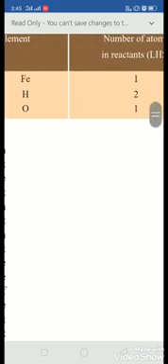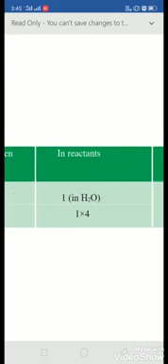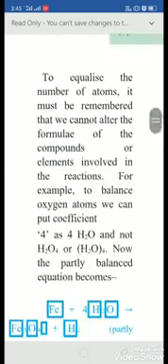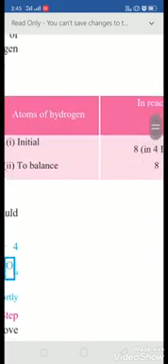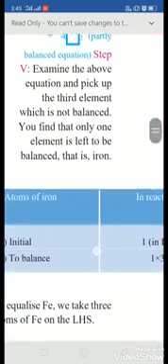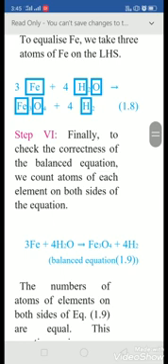Let's balance it with a very simple method: we multiply with the same number so that both LHS and RHS become equal. By this method you can easily balance any chemical reaction. So let's see the final equation. The final equation will be 3Fe plus 4H2O gives Fe3O4 plus 4H2. So this reaction is a balanced chemical reaction.